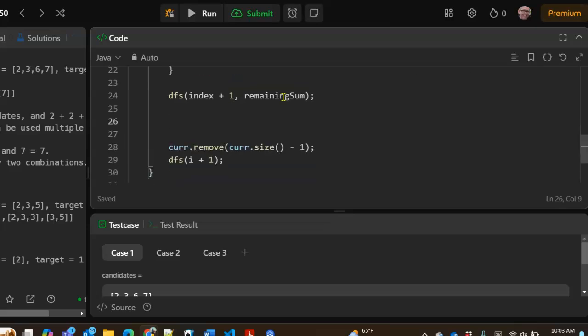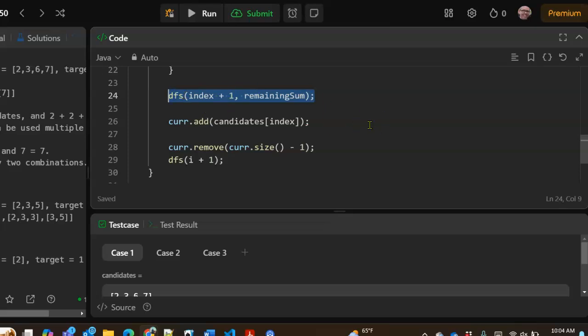Current add candidates index. What happens when we continue the depth first search here is it's either going to get too high or it's going to return something successfully.